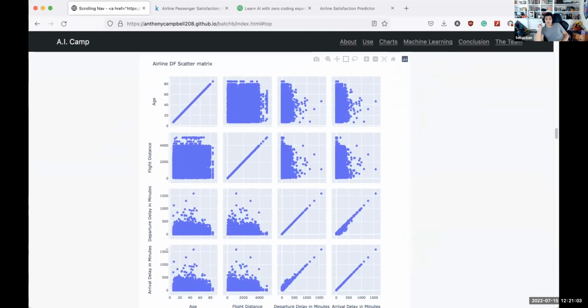This is a scatter matrix that shows our continuous variables. Most of them don't correlate except for the delays, but that's to be expected.